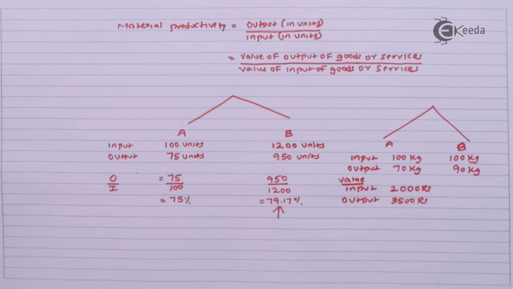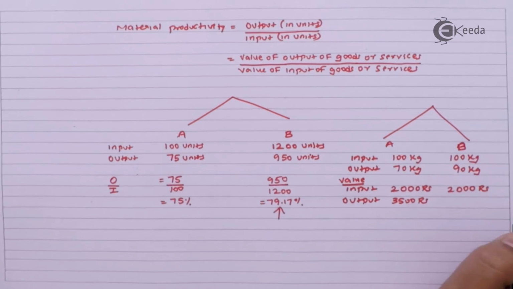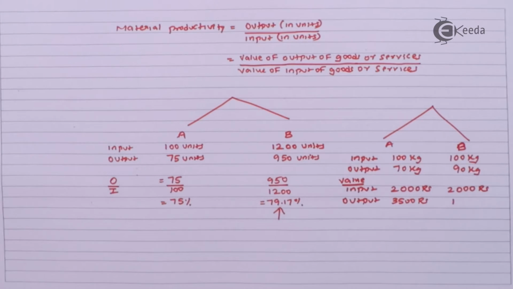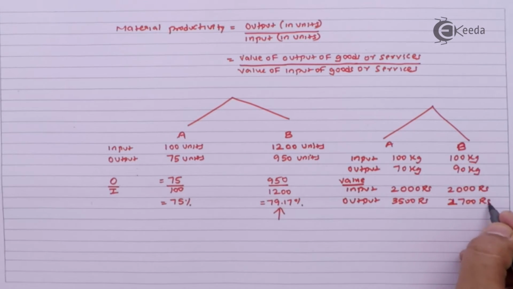Whereas in case of firm B, we have 100 kg at 20, that is 2000 rupees, and the value of output, though it is 90 kg, might be only, let us say, 30 rupees per kg, which comes to 2700 rupees.